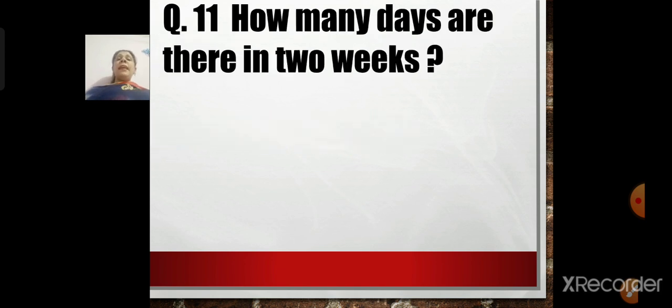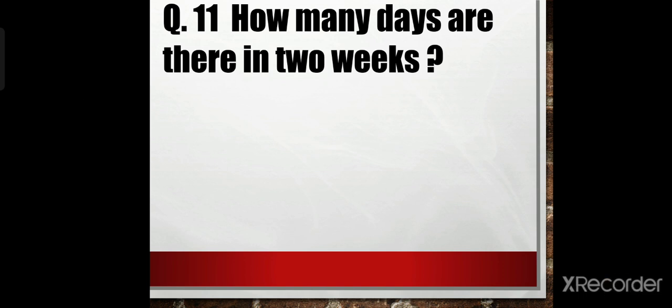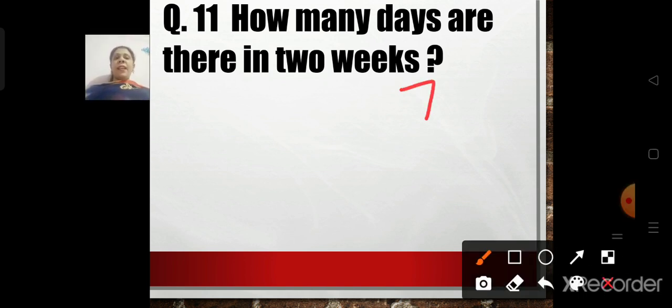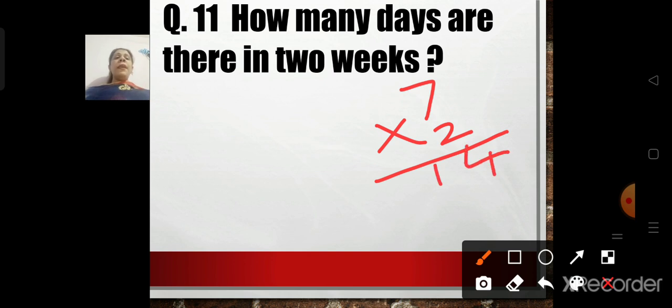How many days are there in 2 weeks? Now, children, in 1 week, how many days are there? 7. Correct. So, in 2 weeks, how many days? So, we will multiply 7 twos are. 7 ones are 7. 7 twos are 14.